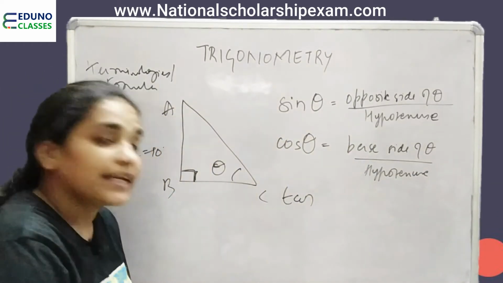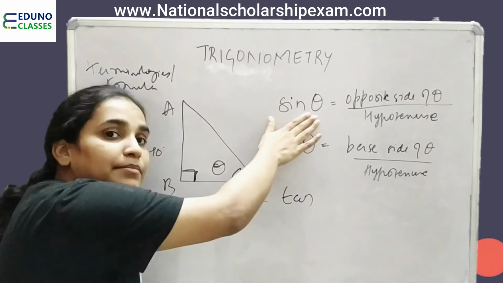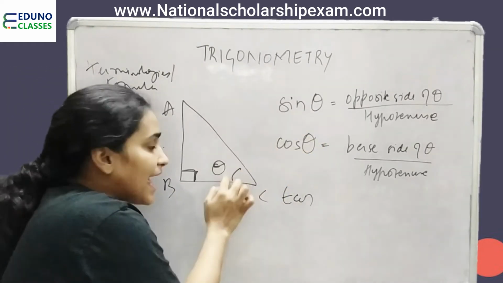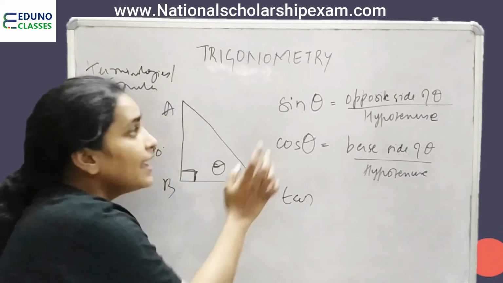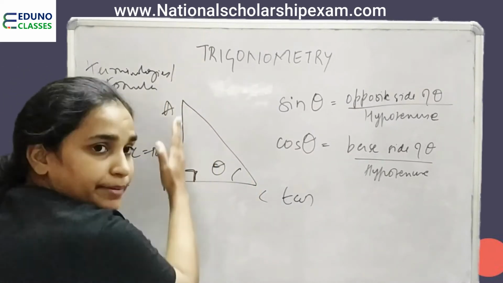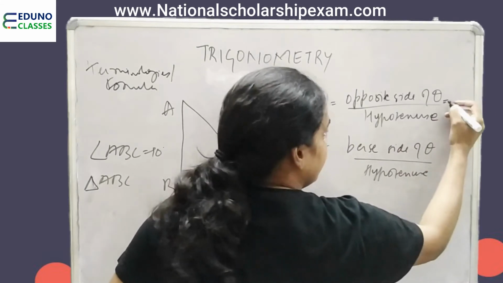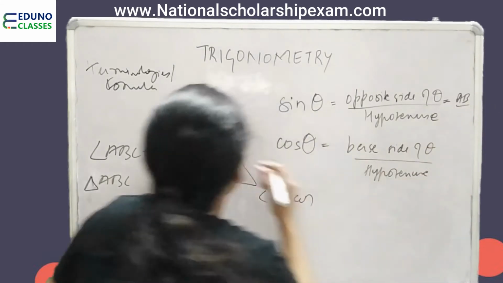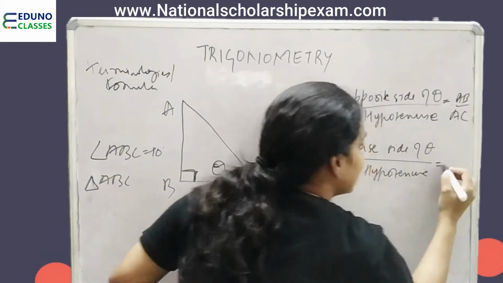So now let me explain you with this diagram. Sine of this angle theta is equal to opposite side of theta, that is AB, upon hypotenuse. Hypotenuse is what? AC.